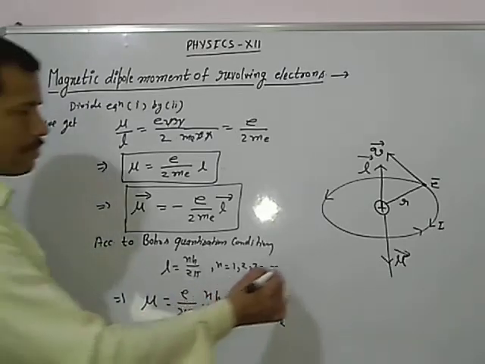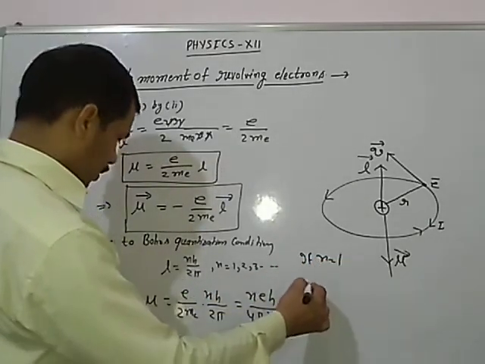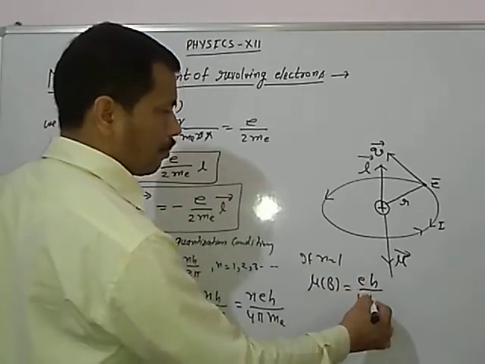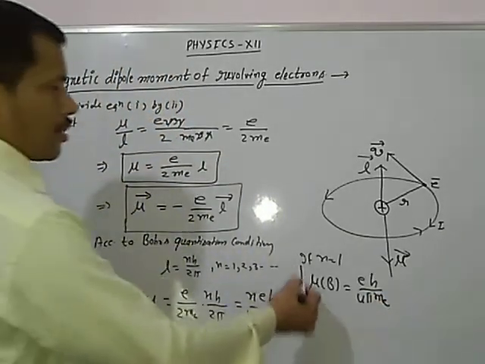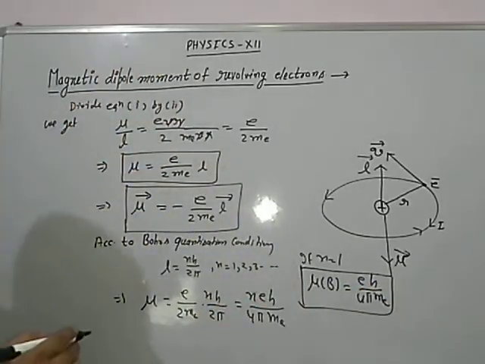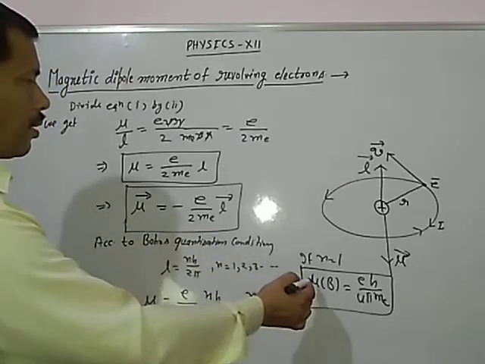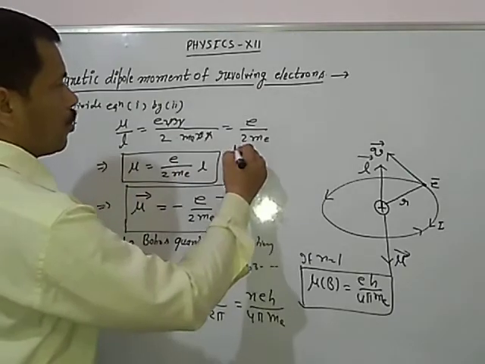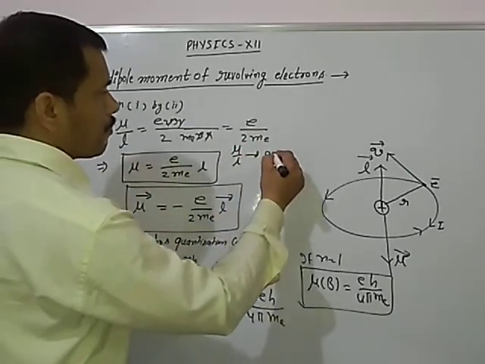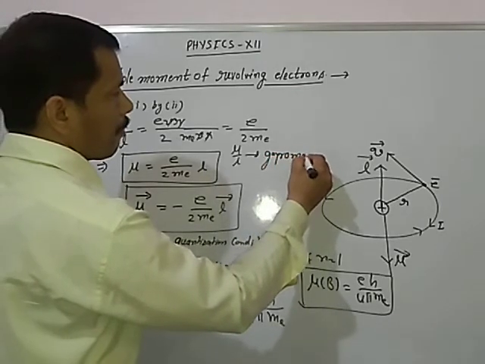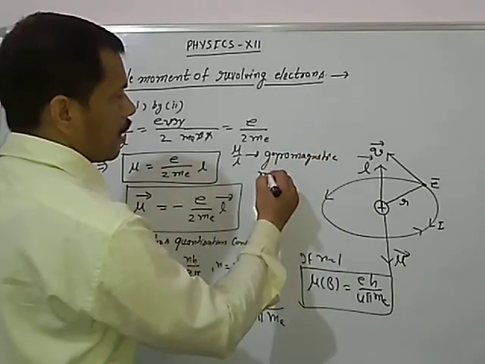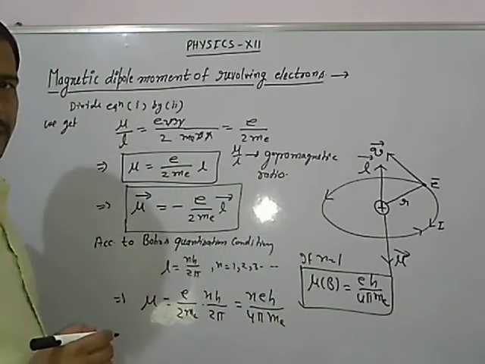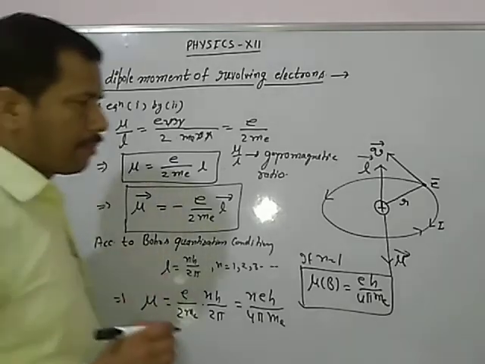If I put n is equal to 1 in this expression, we can calculate mu B, which is equal to eh upon 4 pi m. This is known as Bohr's magneton, and mu upon L is known as the gyromagnetic ratio. Okay, so we have completed this expression.